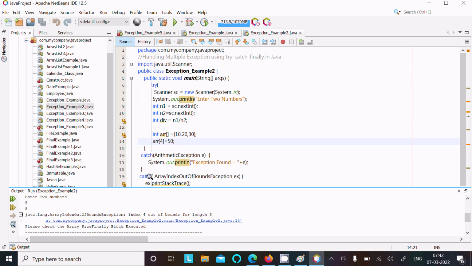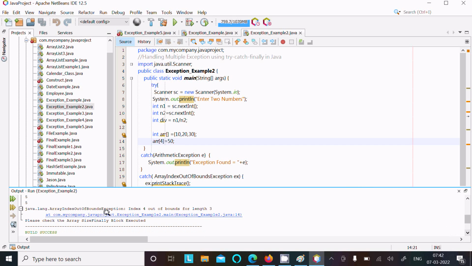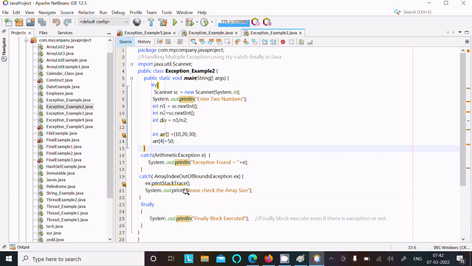This catch block runs, and here you get the message from ex, ex.printStackTrace. So here java.lang.ArrayIndexOutOfBoundsException, and the message: index 4 out of bounds for length 3. So length is 3, but you try to enter index 4. So here there is the problem, so it displays please check the array size, and then after that finally.